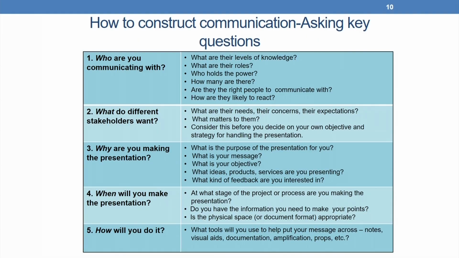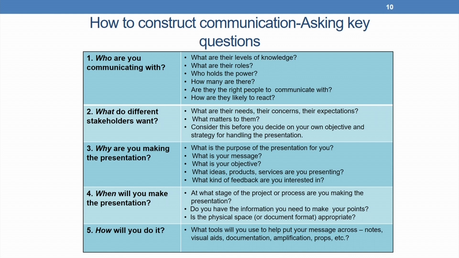Okay, so here is a list of key questions that need to be kept in mind when we are thinking about how to construct communication. These are the very cliched who, what, why, when and how questions, and like in many other fields, these questions have a very important role to play as far as communication strategy is concerned. So, the first thing to keep in mind is who are we communicating with.